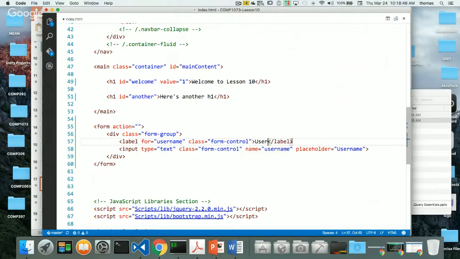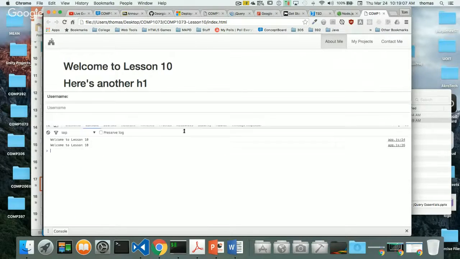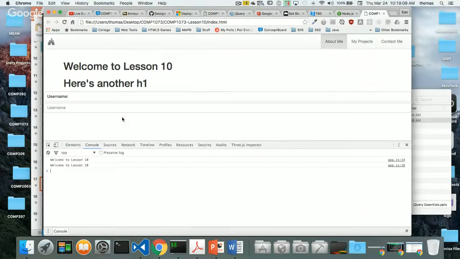Username. And let's see how this works out if I've got this correct. I may have missed something, but that's okay. Let's see what I get when I go back to here and refresh. So I get this massive username thing with some stuff.